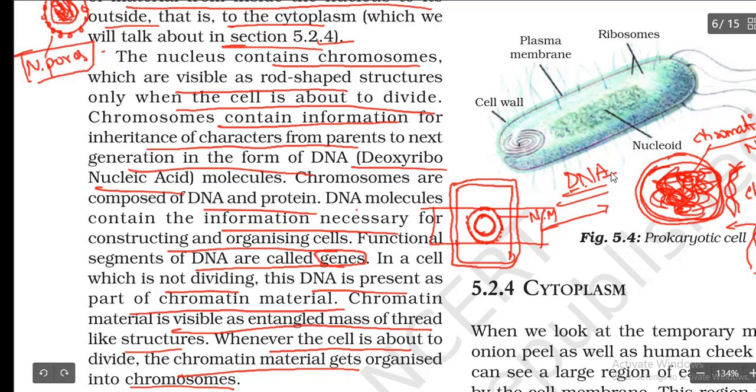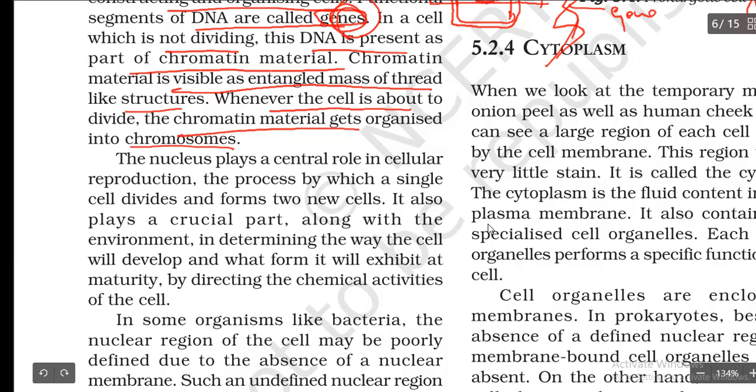Deoxyribonucleic acid. Got it? So this much you are going to remember. What you have to remember: the cell has a nucleus with an outer membrane, the nuclear membrane. Inside the nucleus you have some thread-like thing called the chromatin network, and this chromatin network has DNA, and a small part of DNA we are going to call a gene.